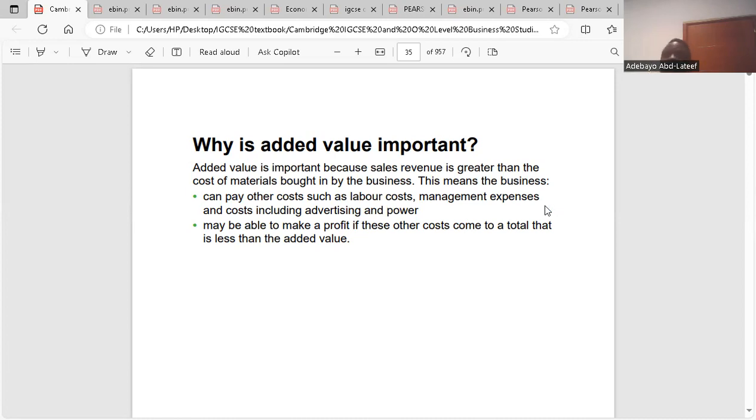So will customers be willing to pay for a product whose quality is questionable? They won't see it as an added value to them. They won't see it as them enjoying the value for their money. That will decrease the revenue. So you have to think about it. Do you understand? Yes. So that is how to improve the added value.